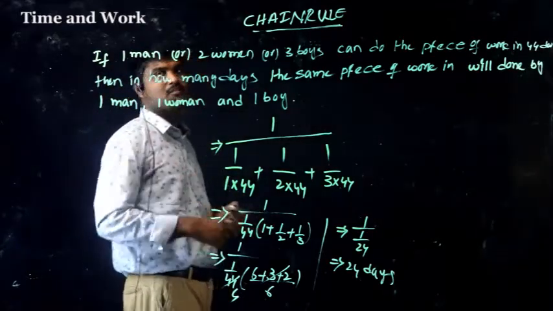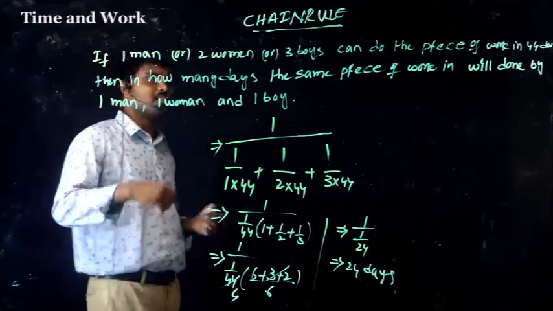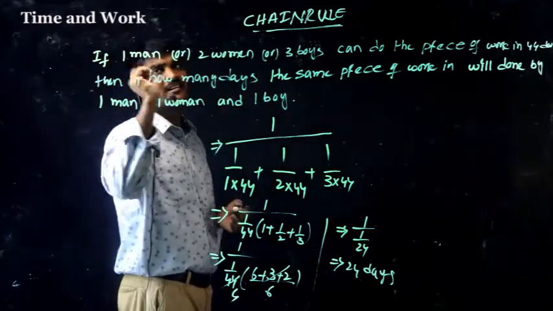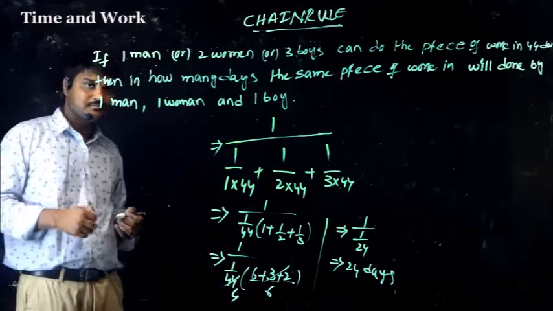This is also possible by the procedure. It should be converted into 1 man, 2 women, 3 boys in one equation, otherwise boys or women into man. So that is also possible. So next.